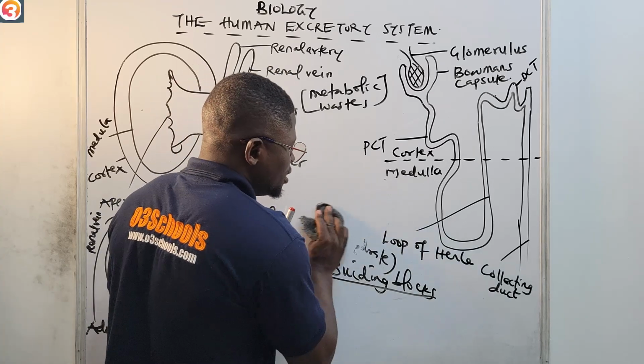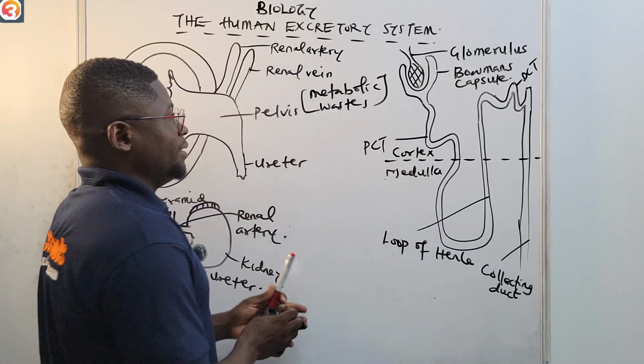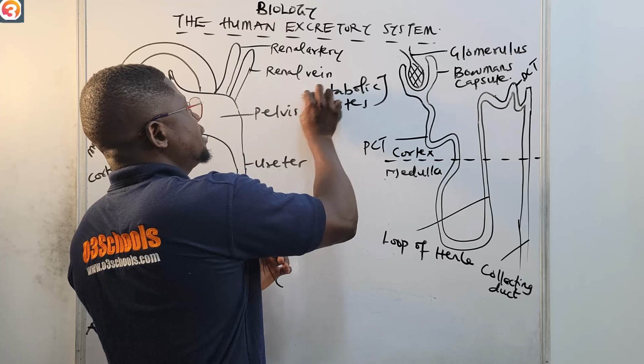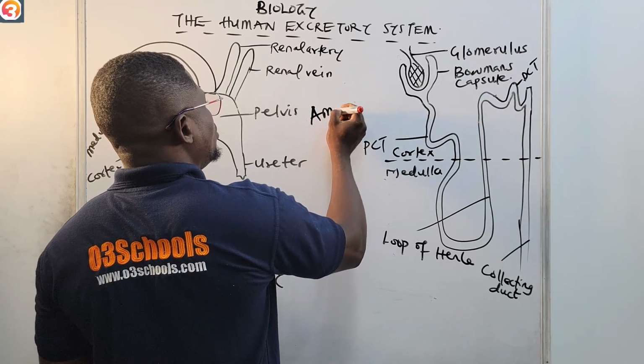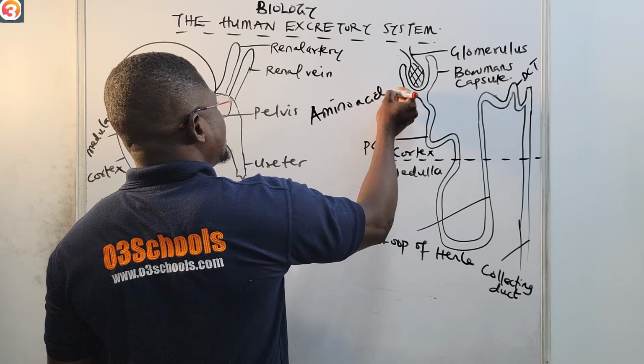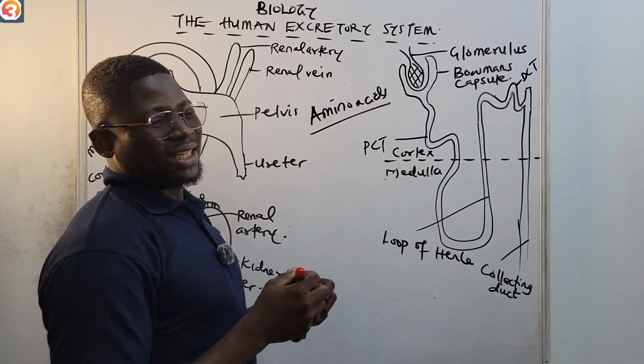Let me put it down. Sorry, I'm managing space because of the diagram. For protein, for us to get proteins, we need amino acids, okay? We need amino acids, all right?